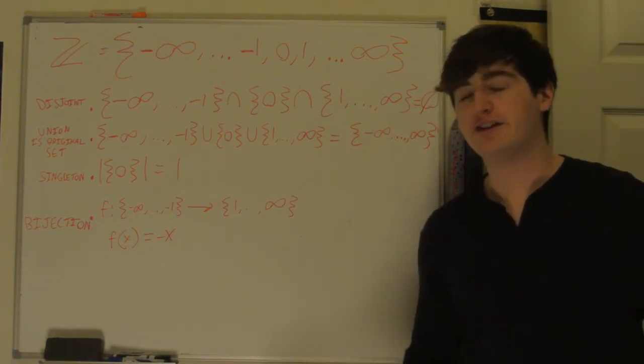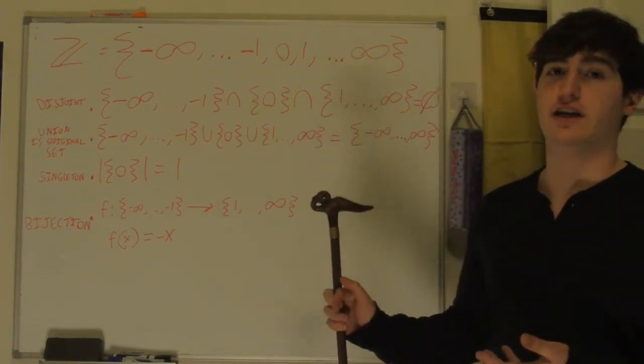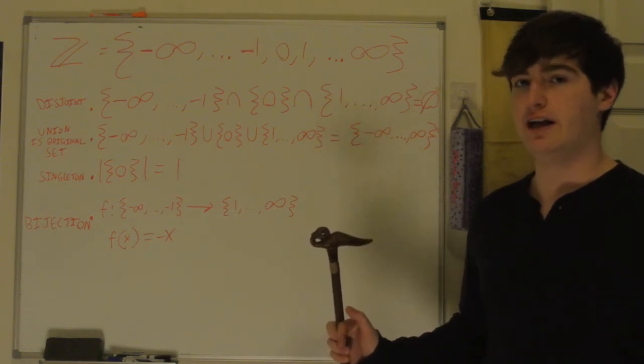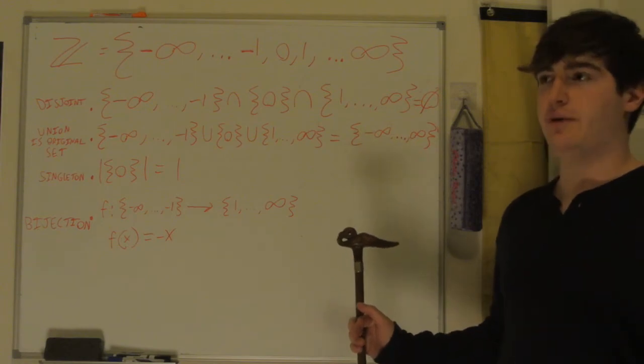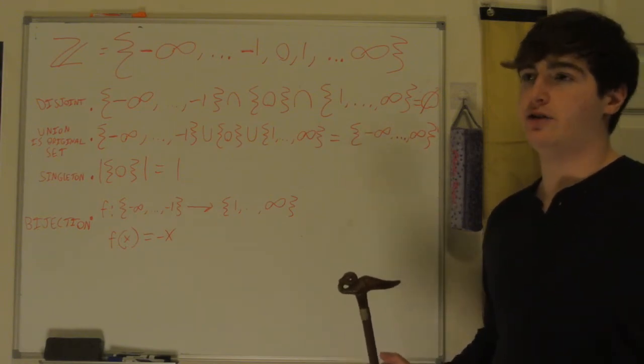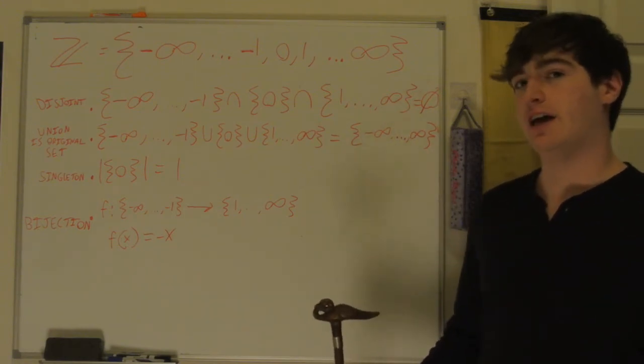If you want to check that that's injective and surjective, be my guest, but you might as well take my word for it. Obviously, you can try this process again with other sets that also have cardinality aleph null, and it won't necessarily work. But the idea behind this extension of parity that I've come up with is that certain sets that might have the same size don't necessarily have the same shape.